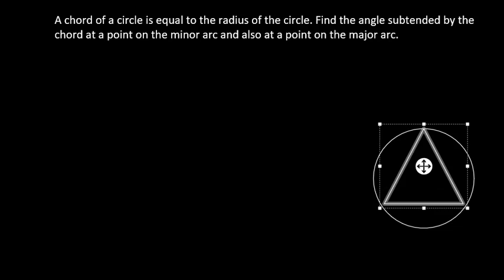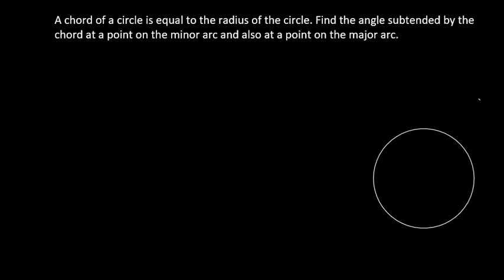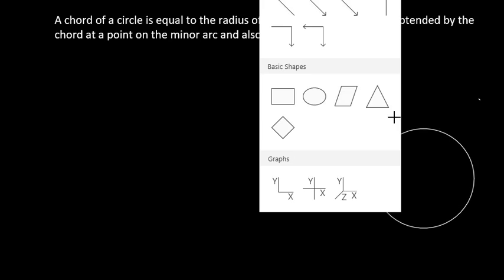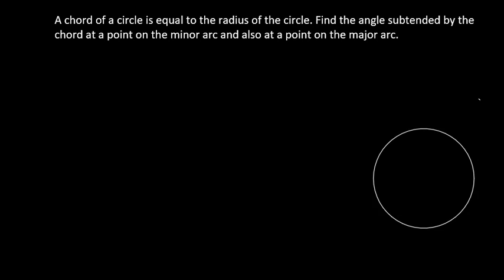What they say is that a chord of the circle is equal to the radius, so I will draw a chord which is equal to the radius.